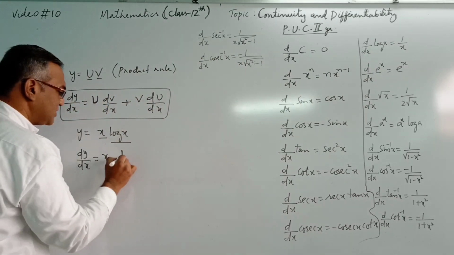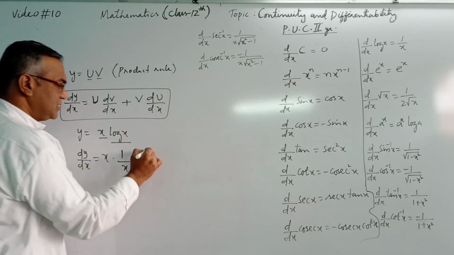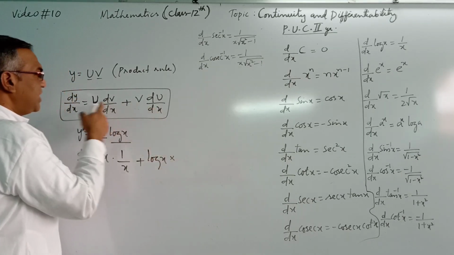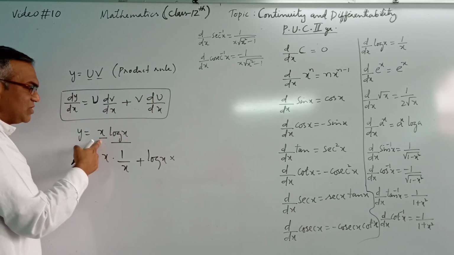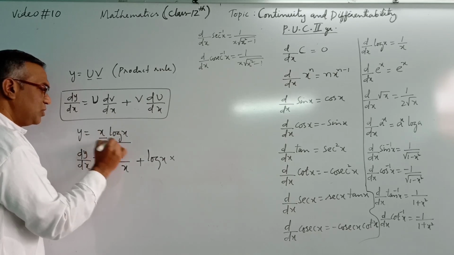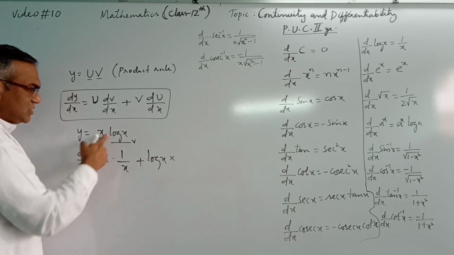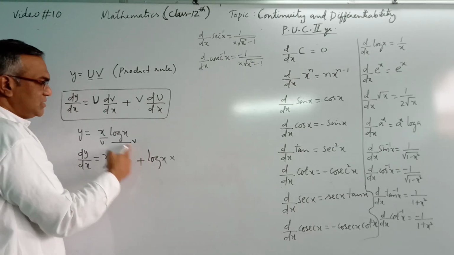So differentiation of log x is 1 by x, plus second function v as it is, log x as it is, into du by dx, differentiation of first function. Here the first function is x. This is u, this is v, u into v: u as it is, differentiation of v, plus v as it is, differentiation of u.